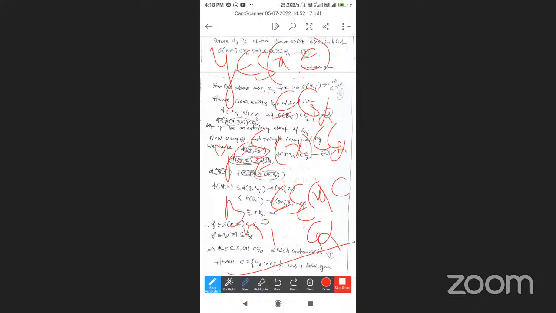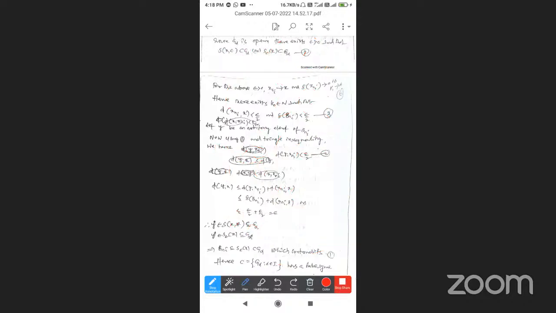So our supposition that x has no Lebesgue number is wrong. Hundred percent, x has a Lebesgue number.